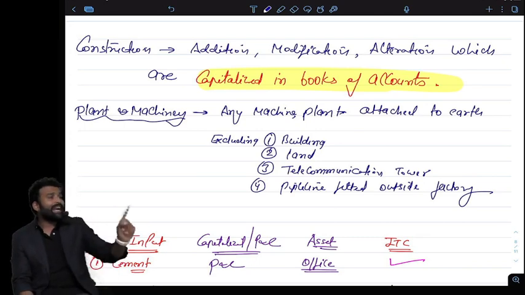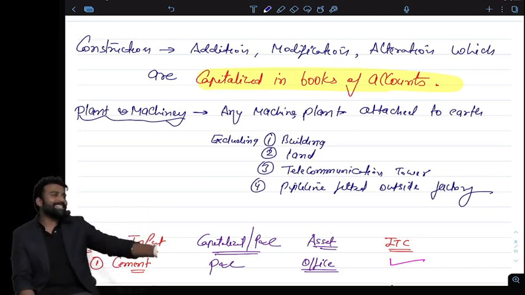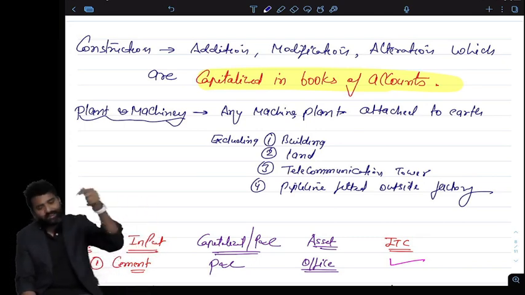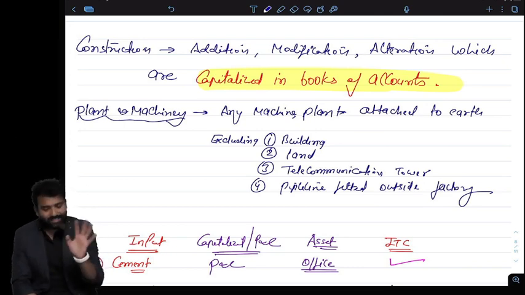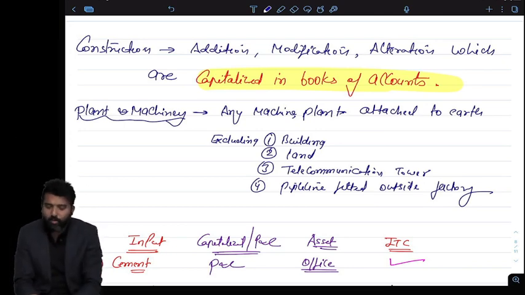If you are adding the cost of elevators, AC ducts and equipment to the cost of the building, then it will be treated as construction and it will be blocked. If a pipeline is fitted outside the factory, construction of that pipeline outside the factory will not be treated as plant and machinery. ITC will be blocked on that.